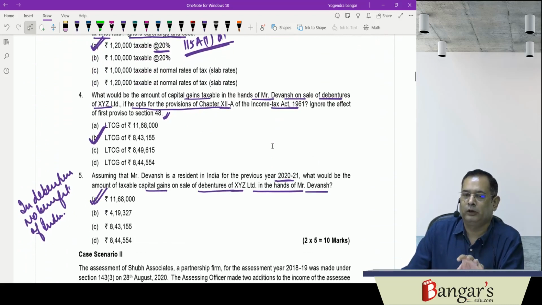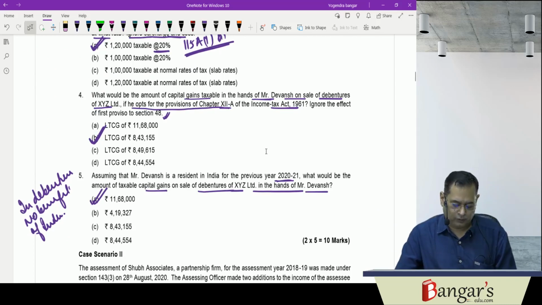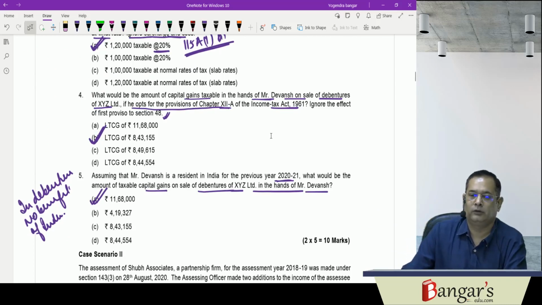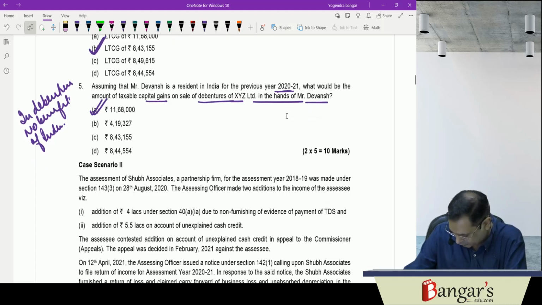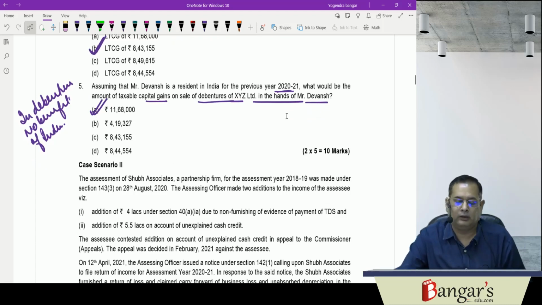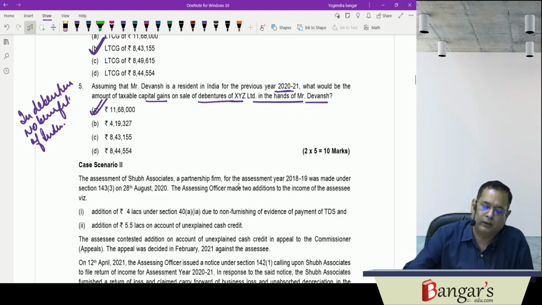This particular question was dealing with the implications of Chapter 12A, besides which the normal provisions of the income tax relating to a resident will also apply.